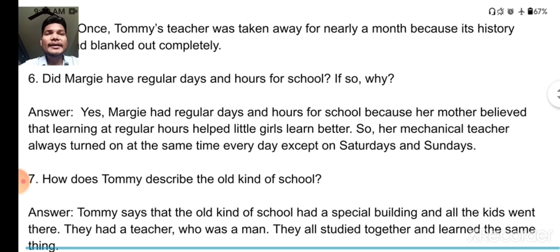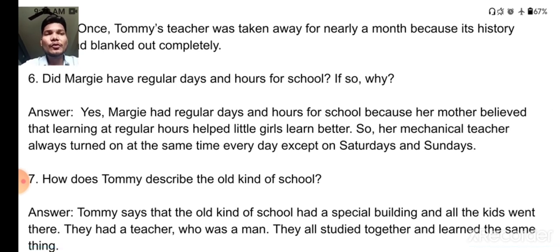Next one, did Margie have regular days and hours for school? If so, why? As you know, Margie had regular days and hours for school because her mother believed that learning at regular hours helped little girls learn better. Her mechanical teacher always turned on at the same time every day except on Saturdays and Sundays. This is how you can write the answer, that they have regular hours for school. No doubt they are working from home, okay? No schools were there, only the mechanical teacher is there.